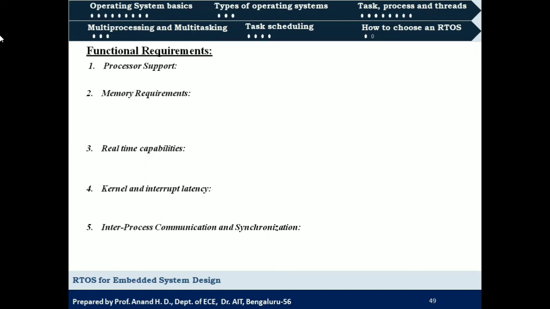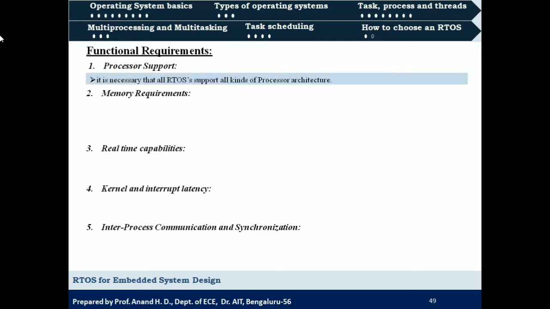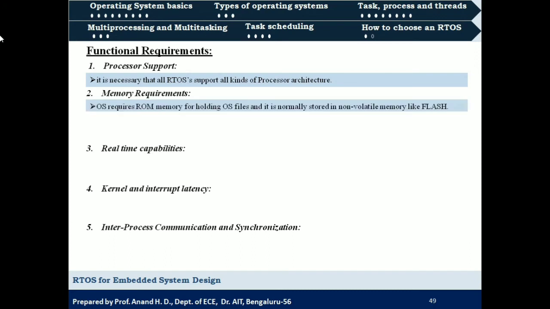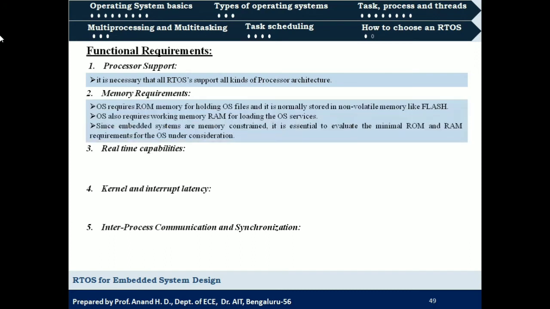So what does processor support mean? The RTOS which we are going to choose for a particular application should be compatible with all kinds of processor architectures, right? So it should not be processor dependent, the RTOS that we choose. That is the first thing we should take care of. The next is memory requirement. So here what we should notice, an operating system requires both RAM and ROM.